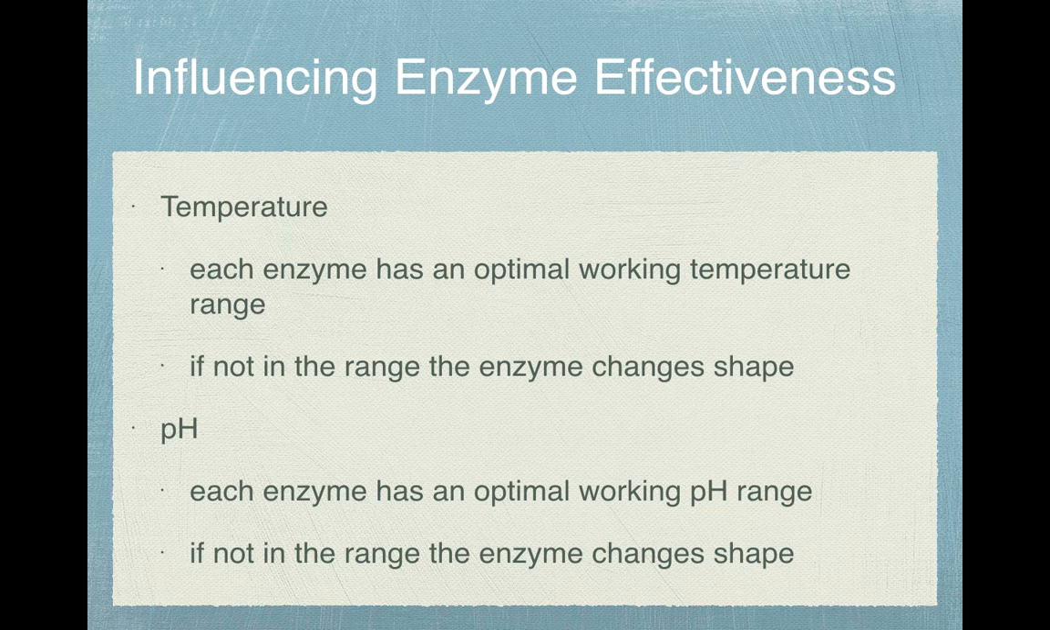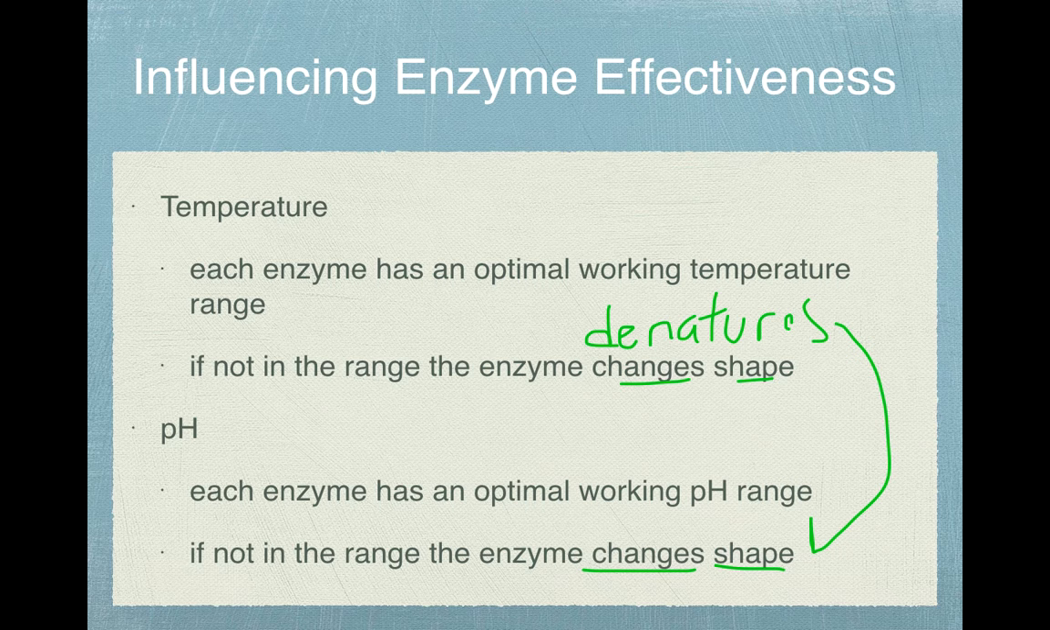Enzymes also work at an optimal pH. Each enzyme has an optimal working pH range. If it's not in the range, the enzyme, again, changes shape, which means it also denatures. Therefore, it doesn't work.